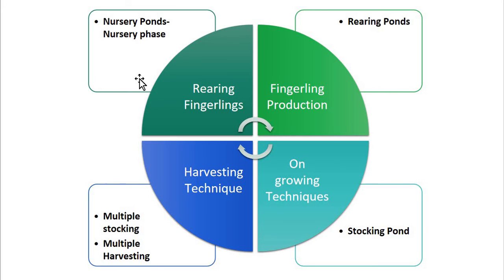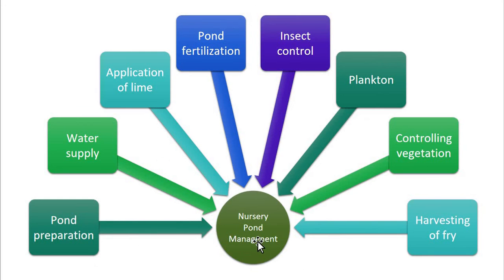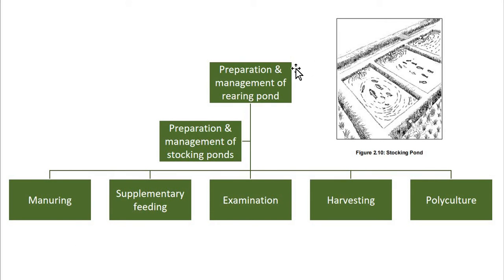Now, here you can see after the pond management, in this stage, these are the steps needed for nursery pond management, followed by preparation of the rearing pond, followed by the stocking pond.